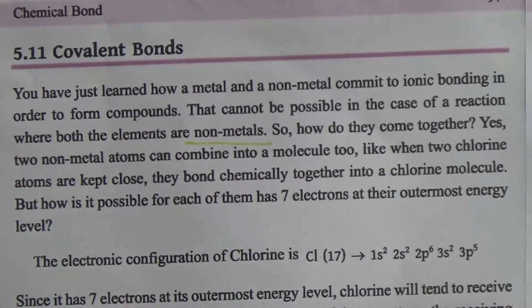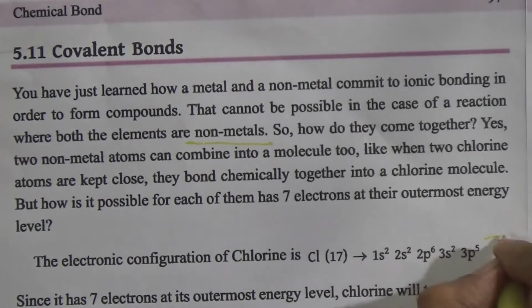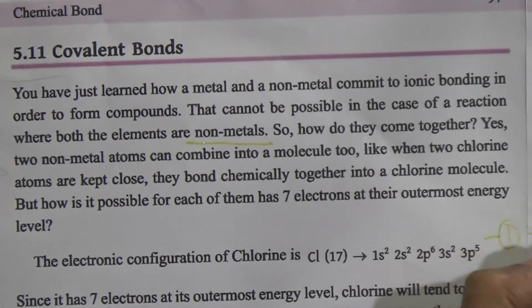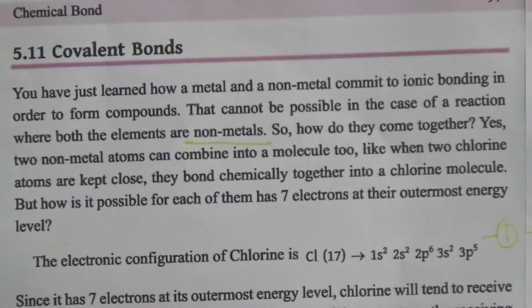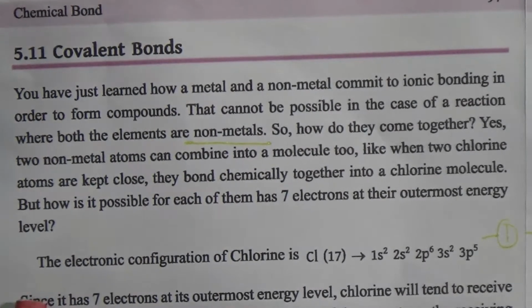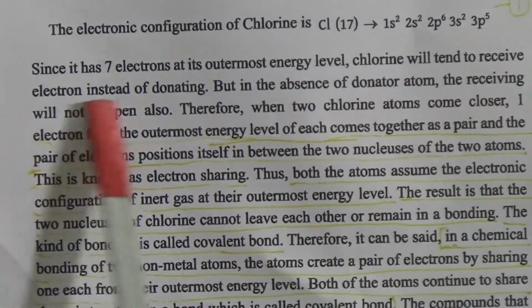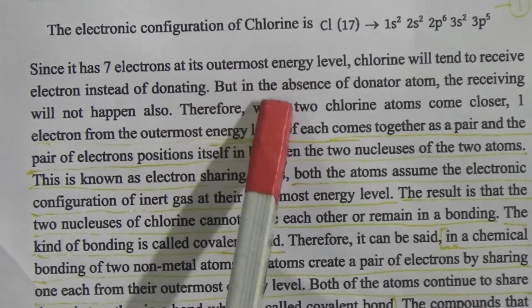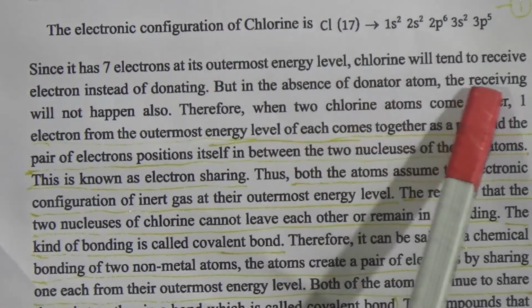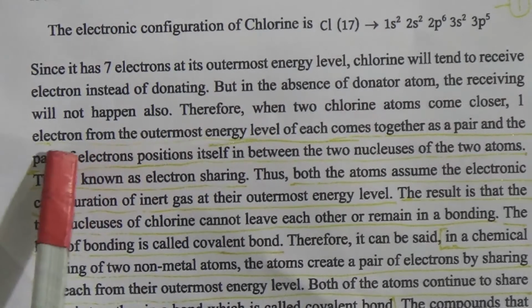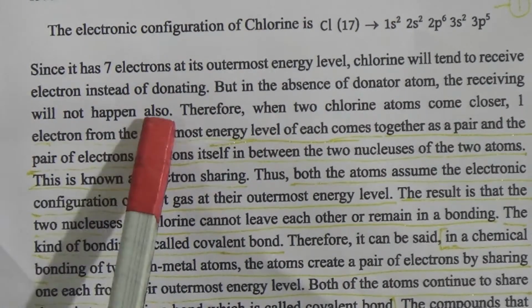That means one electron from here the chlorine will share with another chlorine's 1 electron. That's why they can make one bond. Since it has 7 electrons at its outermost energy level, chlorine will tend to receive an electron instead of donating. But in the absence of donor atoms, the receiving will not happen either.